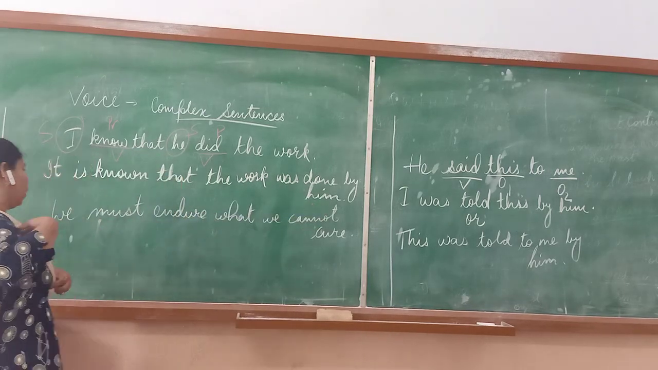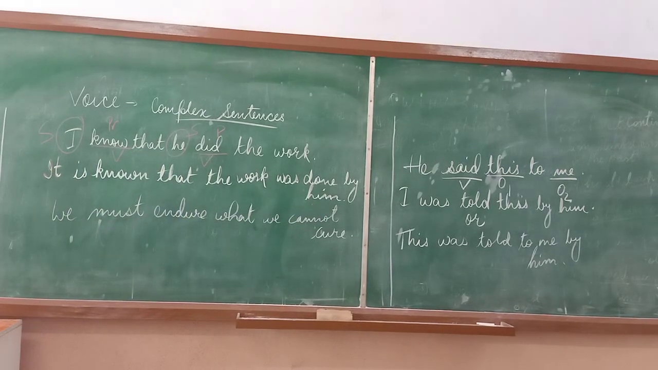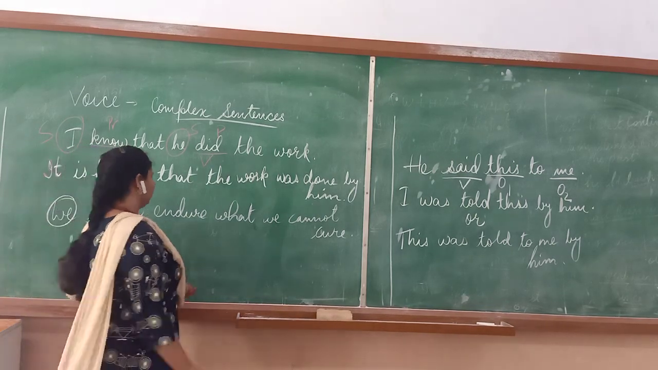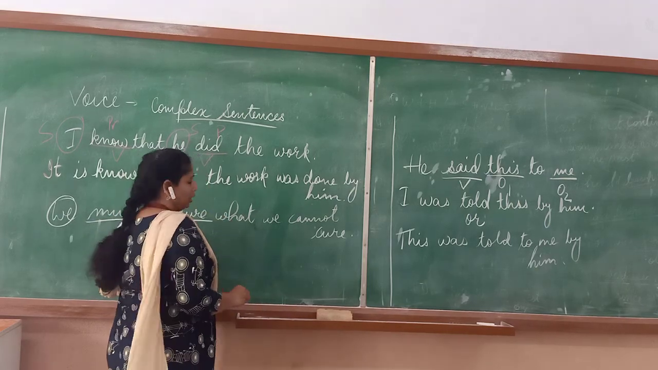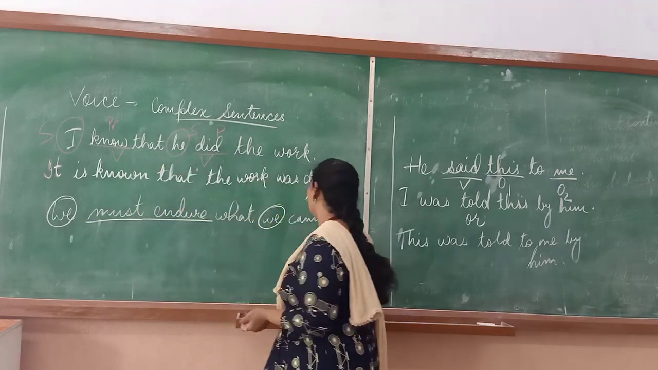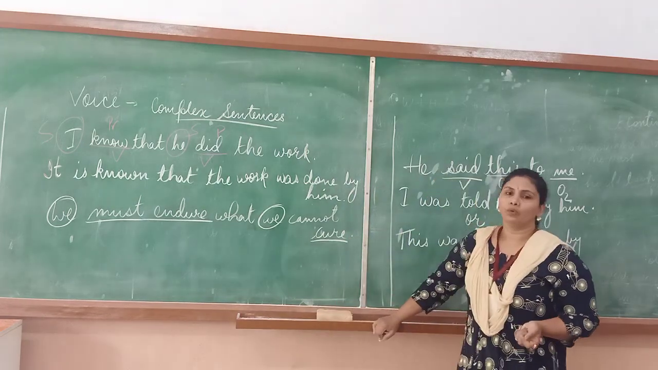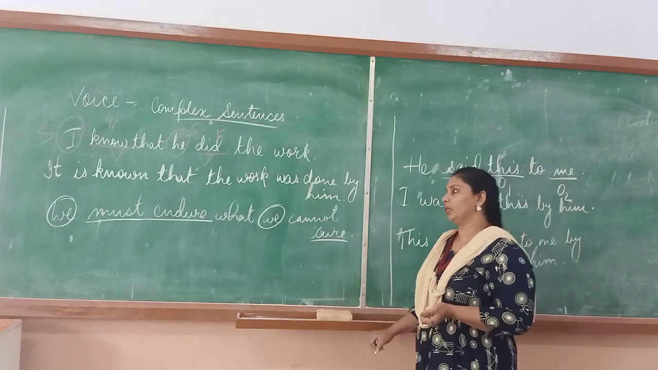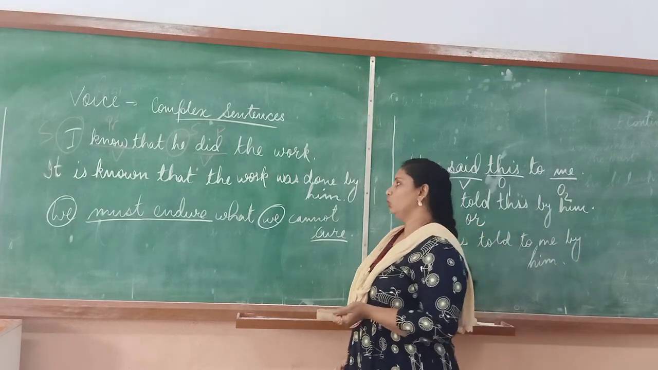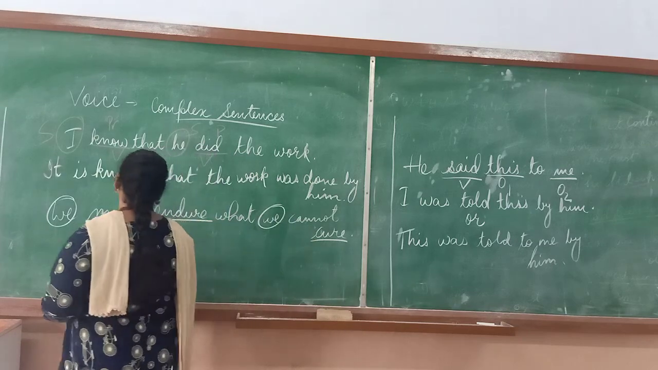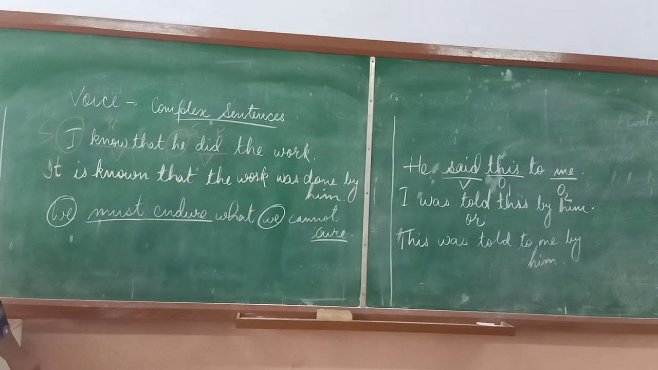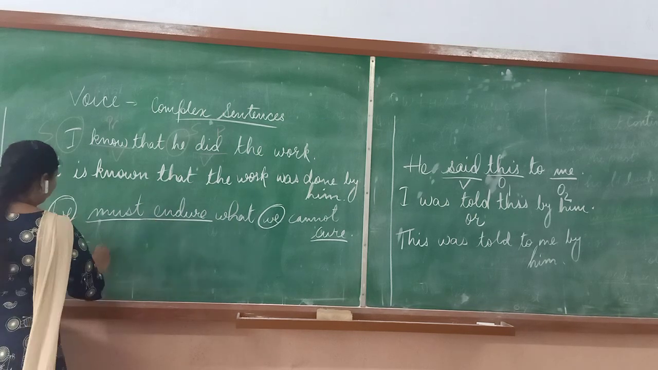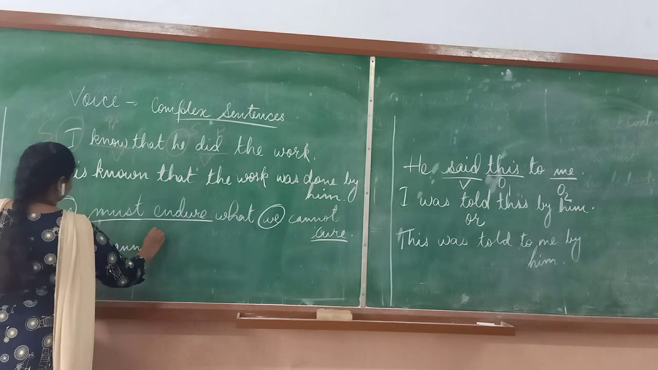The next one is: we must endure what we cannot cure. Here we is the subject 1, must endure is the verb 1. Again we is the subject 2 and cure is the verb 2. Both the sentences have to be converted into passive. Both the verbs have to be converted into the third form. This will go in such a way, as in: what cannot be cured must be endured.